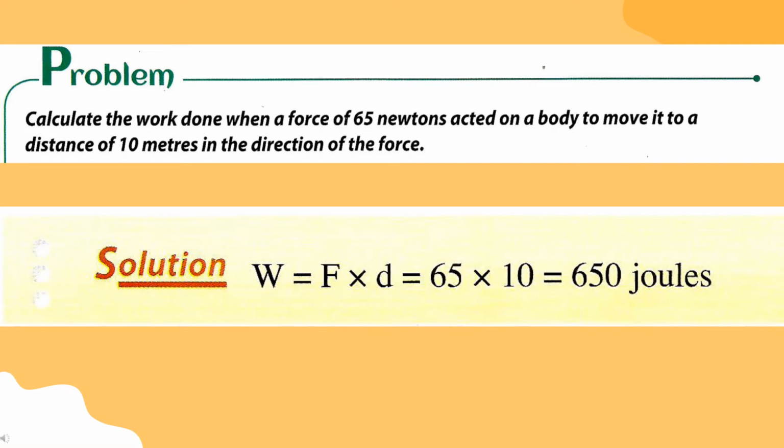The work. Work equals force multiplied by displacement. Force 65, displacement 10 meters. So work equals force multiplied by displacement, which equals 65 multiplied by 10. The result is 650 joules.